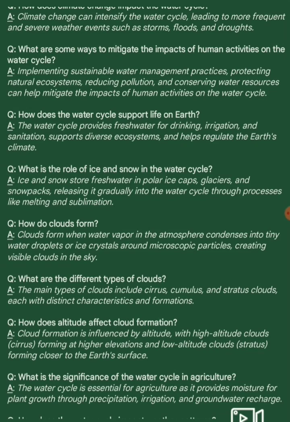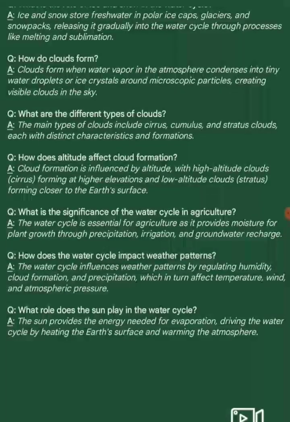Next question. How do clouds form? Answer. Clouds form when water vapor in the atmosphere condenses into tiny water droplets or ice crystals around microscopic particles, creating visible clouds in the sky. Next question. What are the different types of clouds? Answer. The main types of clouds include cirrus, cumulus, and stratus clouds, each with distinct characteristics and formations.